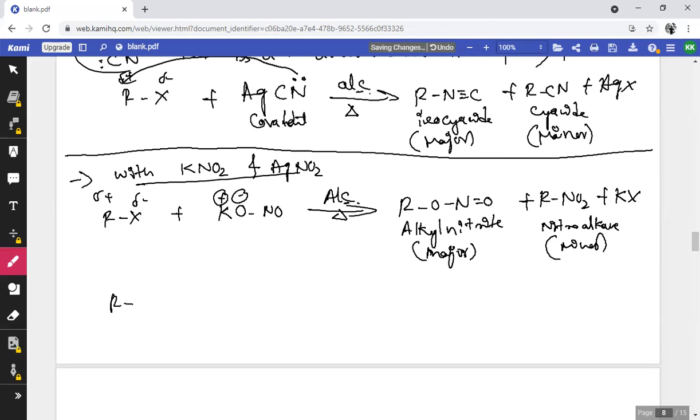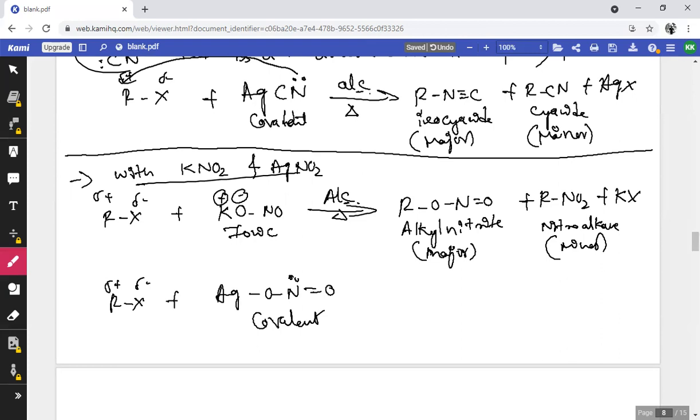Then the same alkyl halides on treating with AgNO2, AgONO, which carries lone pair electrons on O, acts as a covalent compound here, while the other is ionic.